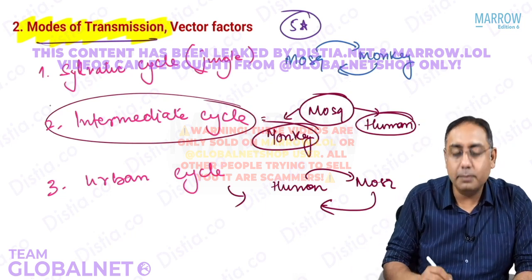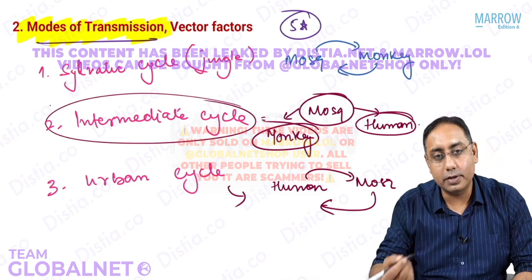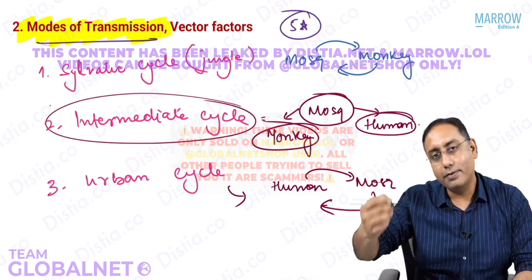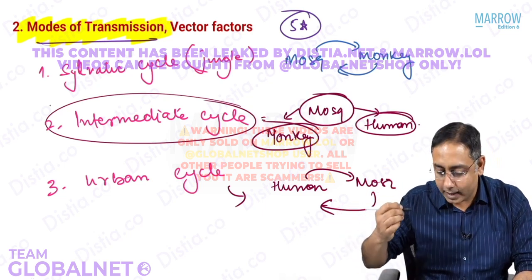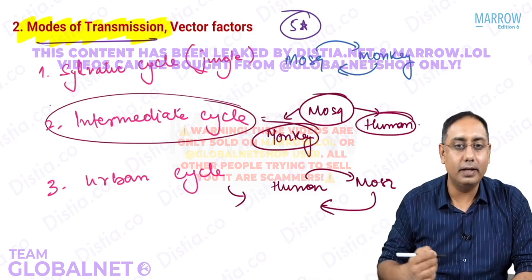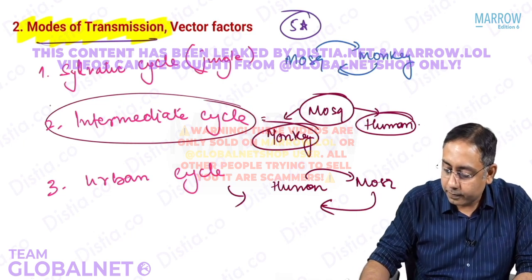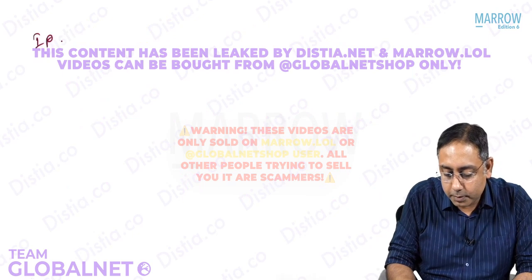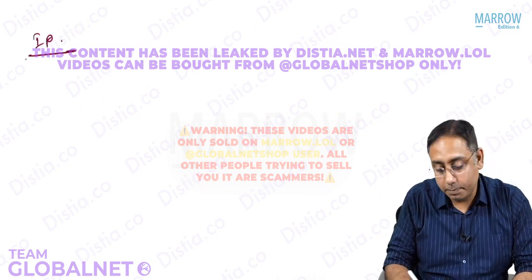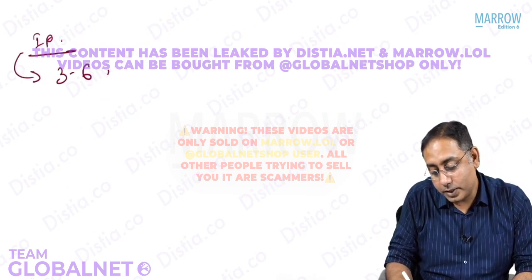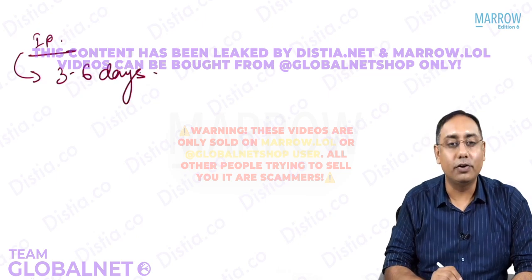So that is the mode of transmission. How does it transmit? There is a sylvatic cycle, an intermediate cycle, and an urban cycle in yellow fever. Next, what is the incubation period? The incubation period is 3 to 6 days for yellow fever.